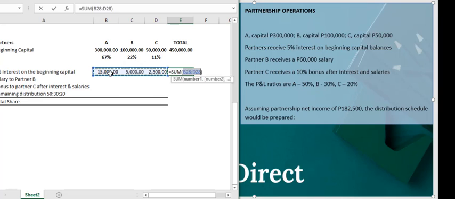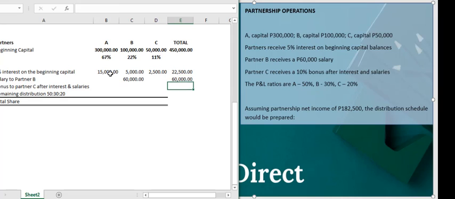How much is it? Okay, for partner B, he is entitled to a 60,000 salary. Partner C, he is entitled for how much? 10% after interest and salaries. Now, we have 182,500 net income, right?